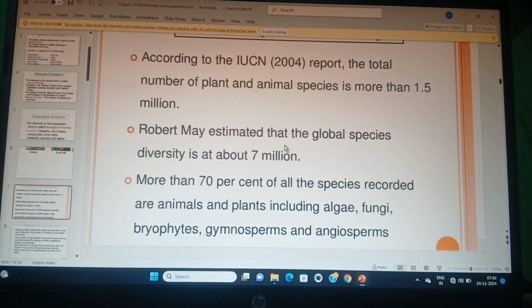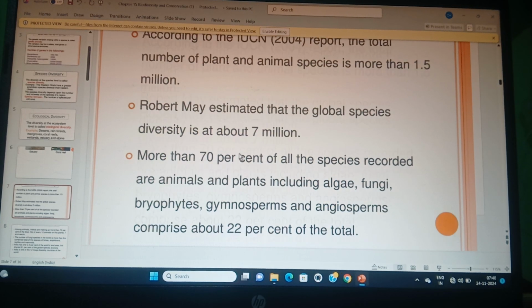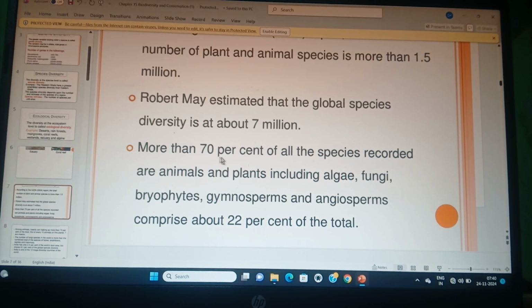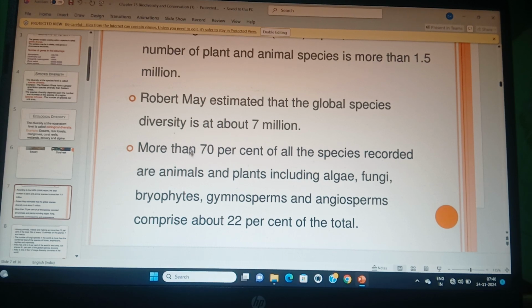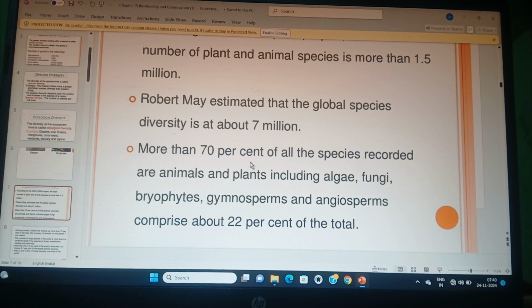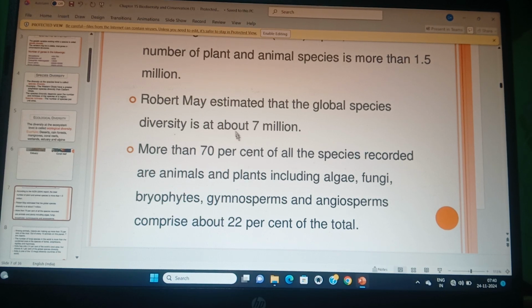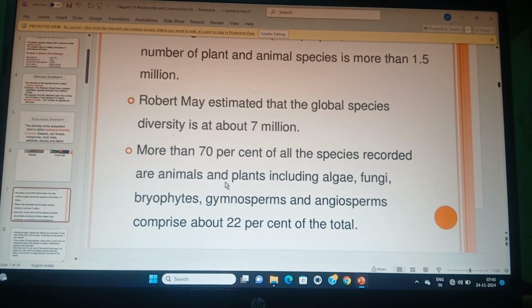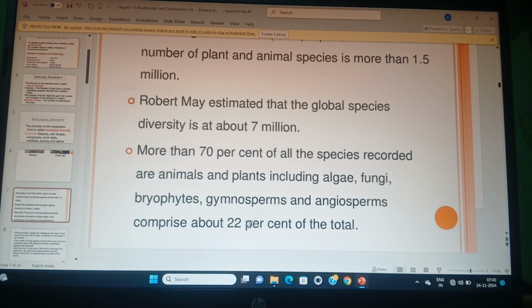Okay, look, more than 70% of all species recorded are animals. So if you count 100 living animals and plants, among them 70 will be animals, and 22% are plants.